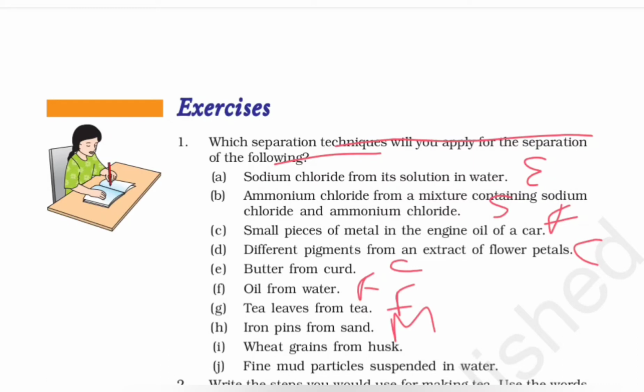I think this isn't mentioned in this chapter, but I remember when we were young, there was a small portion called winnowing that was given, and that was particularly used for the husk and the wheat part. So I think that winnowing technique would be used here. Guys, if you know what winnowing is, do comment it down. I know about it, but I really want to see if you know about it. And if you do not know about it, you can just Google this word. You will get what I am trying to mean here.